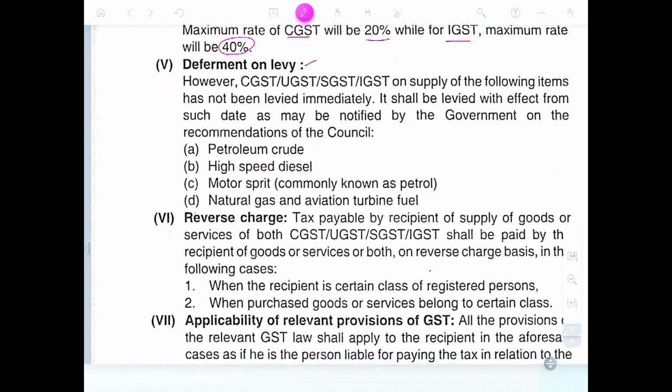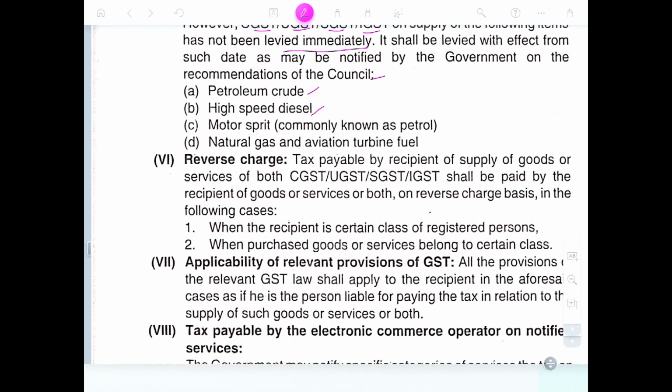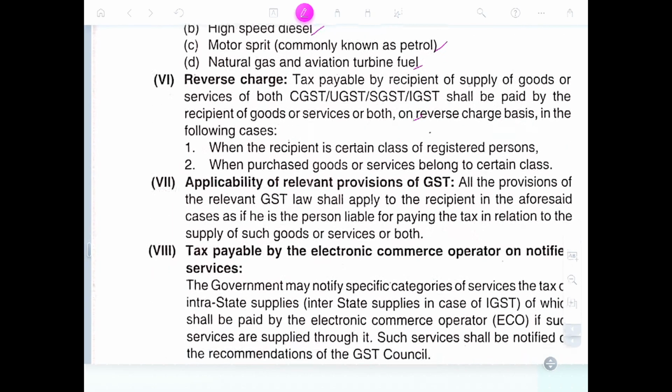Deferred levy. However, CGST, UTGST, SGST, IGST on supply of the following items have not been levied immediately, and shall be levied with effect from such a date as may be notified by the government on the recommendation of the Council: petroleum crude, high-speed diesel, motor spirit, commonly petrol, natural gas, and aviation turbine fuel.